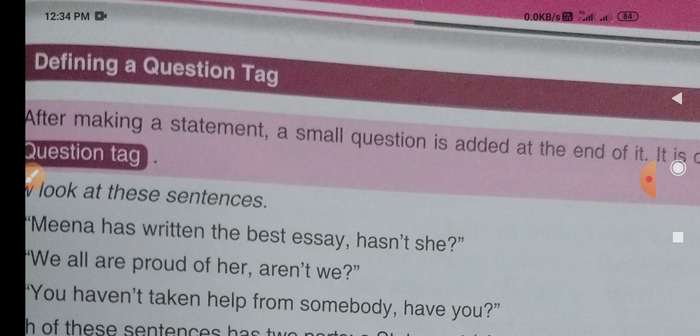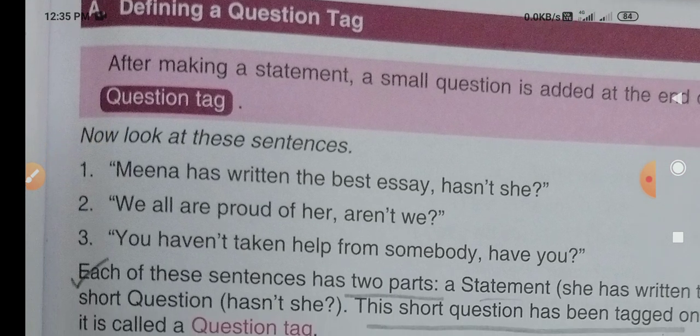Okay, tag means nothing but to add. All of you know, you are tagging your friends on Facebook and on other social media. Similarly, this is nothing but adding some extra question to a statement in order to confirm it. Why are these tag questions asked? Generally to get a confirmation or agreement of the person whom you are asking the question. Okay, so please try to see here. It is written everything clearly.